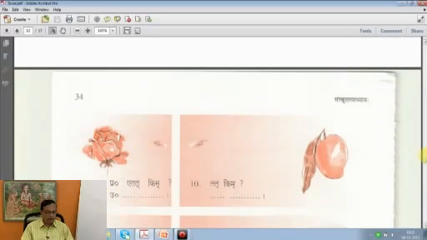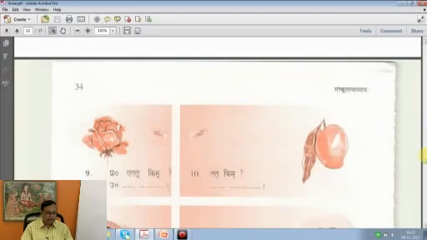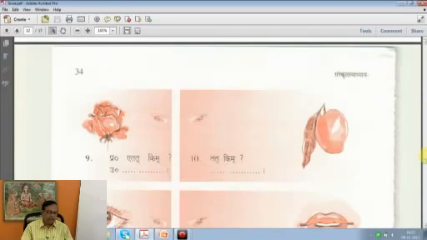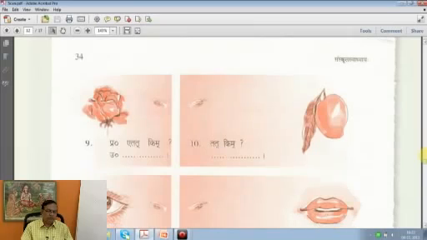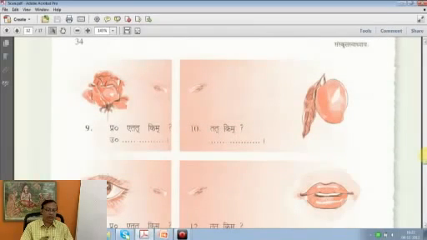We still go with the same exercise on page 34 with the ninth item, Etat Kim. So how would you answer, Mr. Srinivas? Etat Kim, Etat Pushpam. This is a flower. Tat Kim, Tat Phalam. Because it is Tat, Amra, you can't say Amra Phalam, it's a fruit only, Tat Phalam.